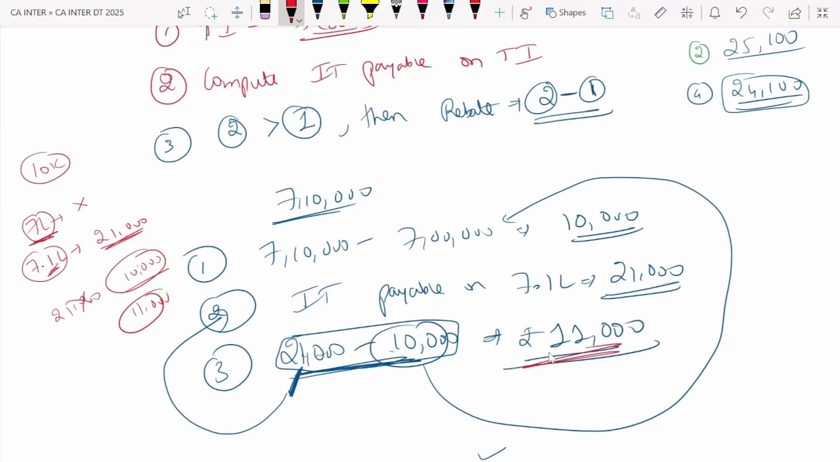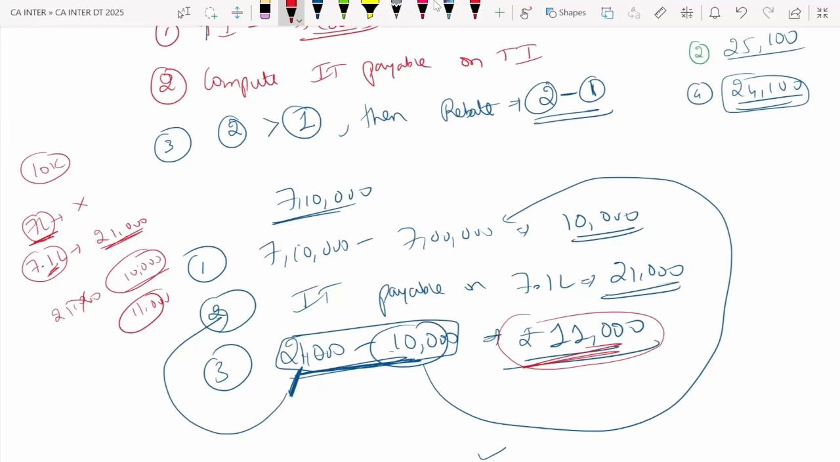Same concept, see. So what is the first part? 7 lakh 10,000 minus 7 lakh, 10,000. Income tax payable on 7.1 lakhs, 21,000. 21,000 minus 10,000, 11,000 is the marginal relief. You pay tax how much? 10,000. You pay tax 10,000. Relief 11,000. So 21,000 is tax payable minus 11,000. So what is the tax payable? 10,000 only. It's like telling up to 7 lakh no tax, 10,000 you pay. Did you understand, guys?